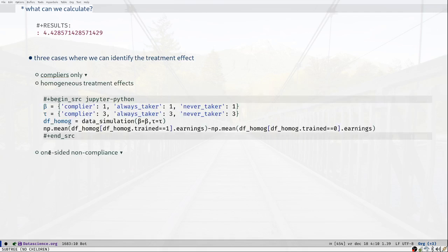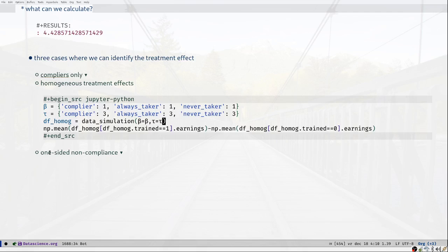The second case in which we can find the treatment effect is when we generate our data frame again, but now we do not change the fraction of the different groups, but we change the expected earnings for each group, conditional on no training, and the training effect, the tau. If we assume that these 2 are the same for all the 3 groups, so for the complier, the always taker and the never taker group, so we have symmetry here, it's 1 for all 3 groups without training, and the training effect itself is 3 for all 3 groups.